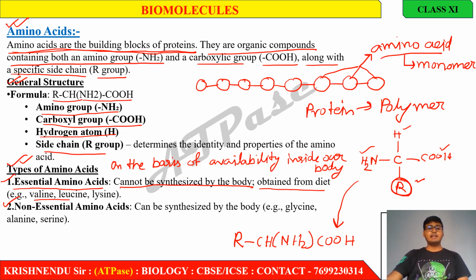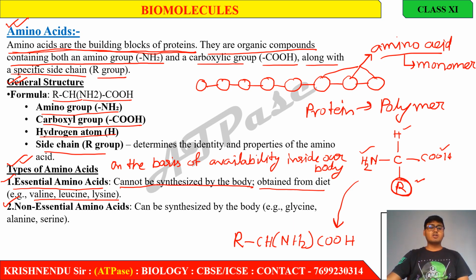For example, valine, leucine, and lysine. These are the essential amino acids. That means these amino acids are not produced inside our body on their own. We have to consume this amino acid through our diet. Okay, so these are known as essential amino acids.